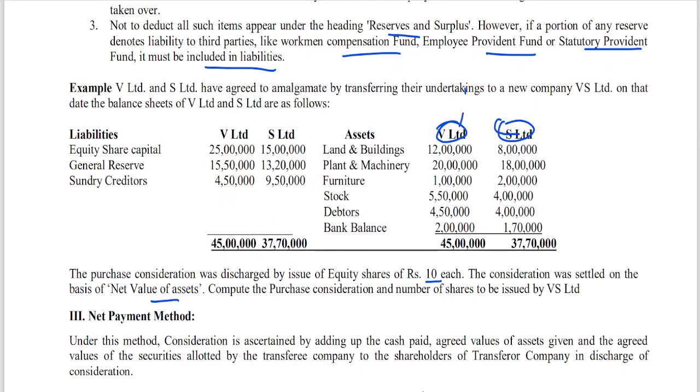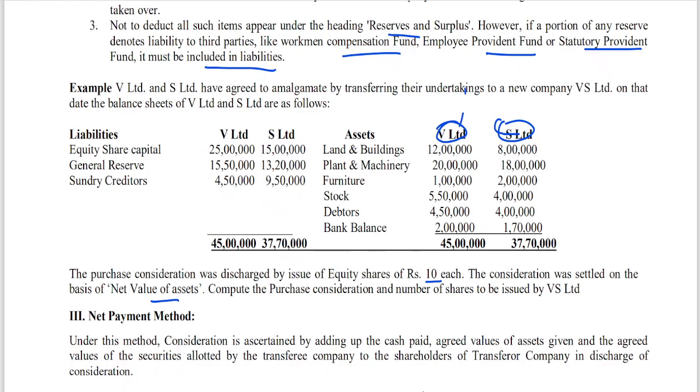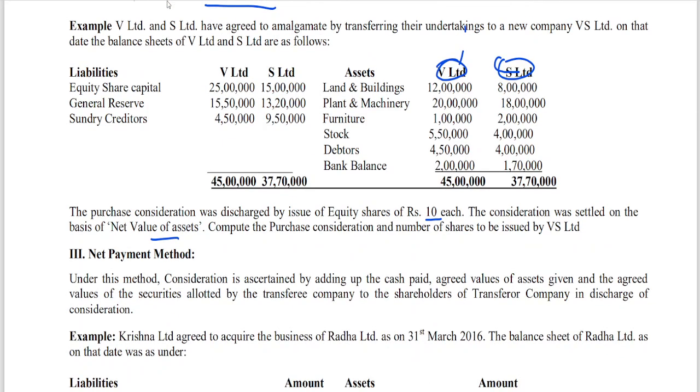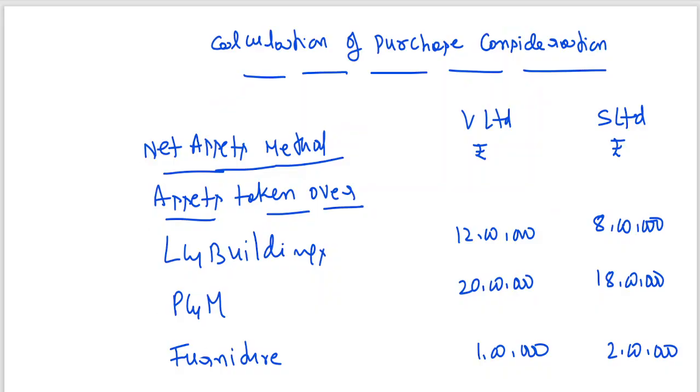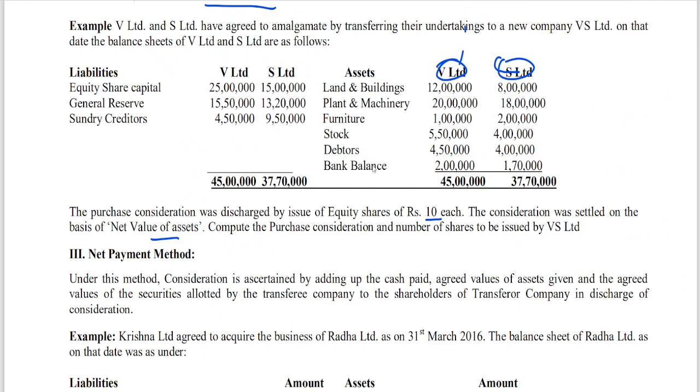Furniture, 1 lakh and 2 lakhs. Then stock, 5,50,000 and 4 lakhs. There it has not been given whether it is agreed value or book value, so with no information we are taking book value. Debtors, 4,50,000.